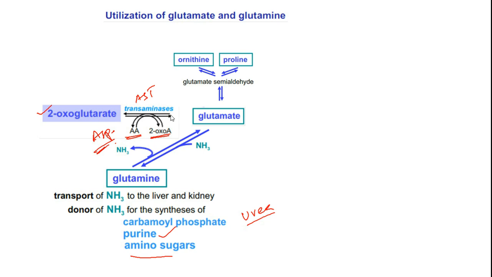This is another very popular mechanism. Next, glutamic acid can be reduced to glutamate semialdehyde, which will be an input for biosynthesis of both proline as well as ornithine.